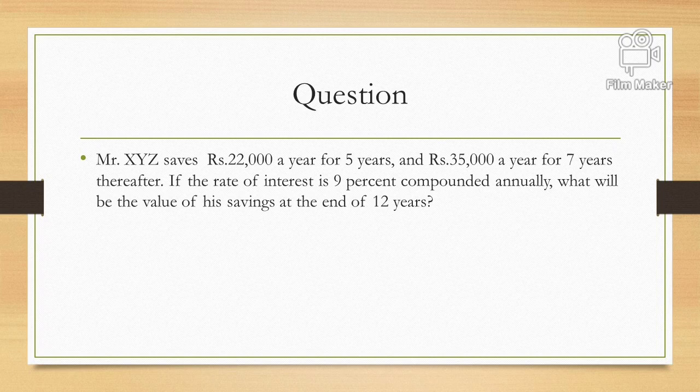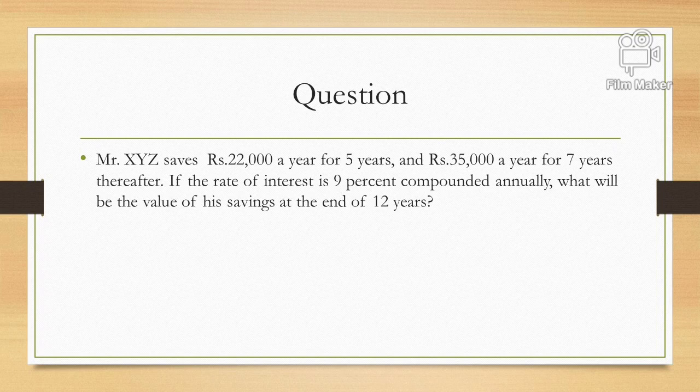Now this is not an equal annuity. If you want to apply the annuity formula, we can also solve with the help of the formula, but we need to make some arrangement. And as these cash flows are changing after the fifth year, we can definitely solve this question with the help of a table.